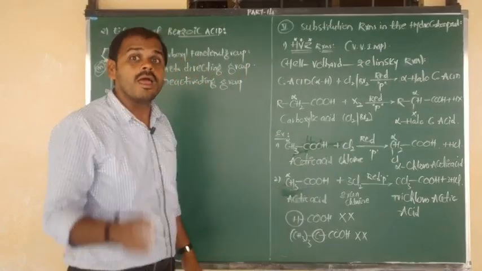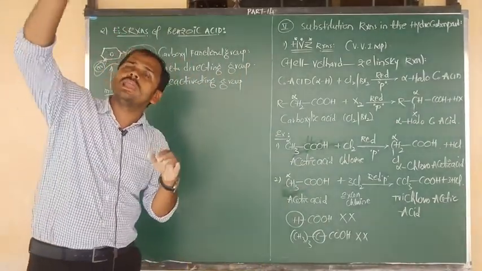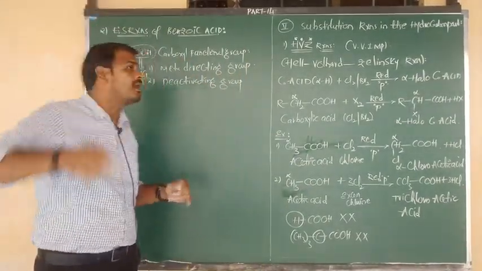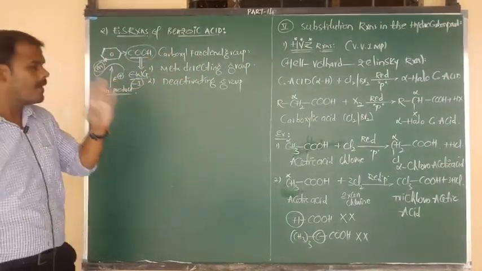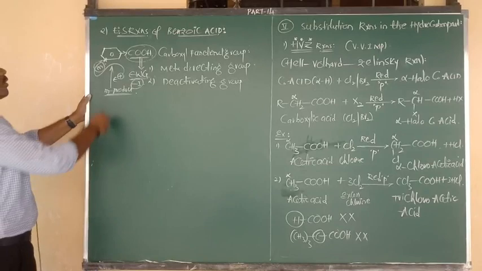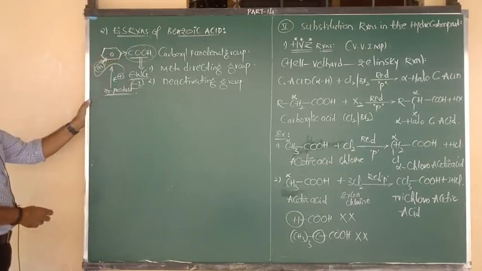Ortho and para products we get only in the case of donating or activating groups, but carboxyl is deactivating. So it forms only one product, the meta product. I hope you understand this answer clearly.